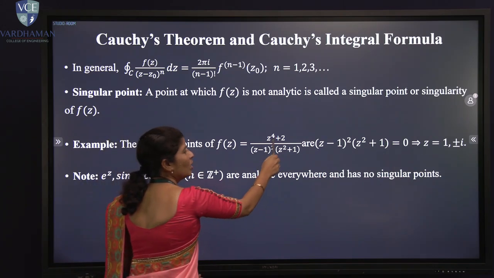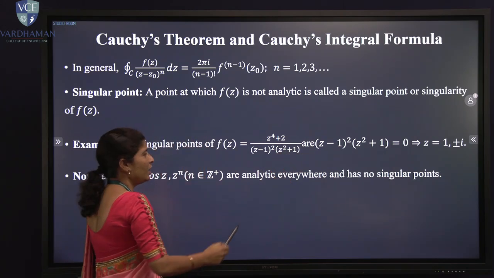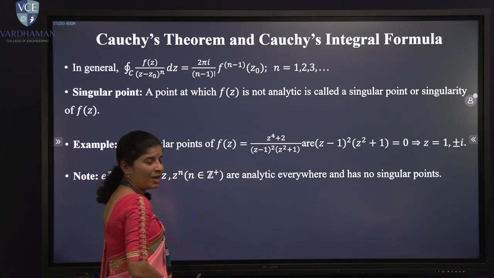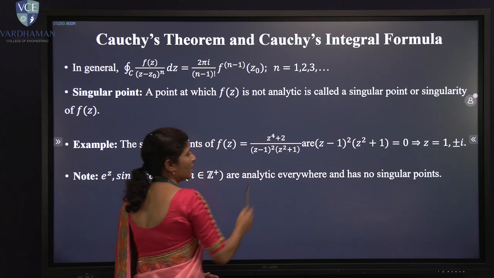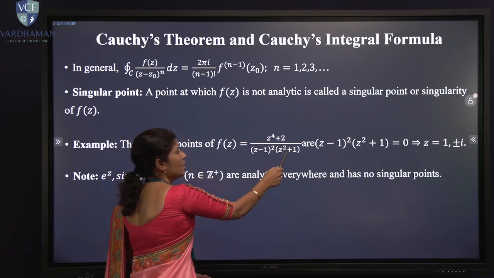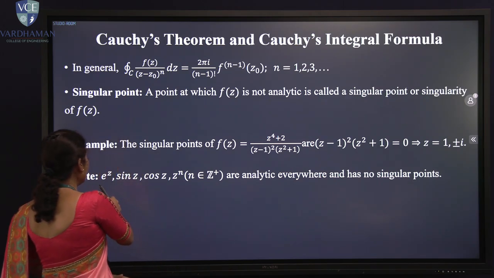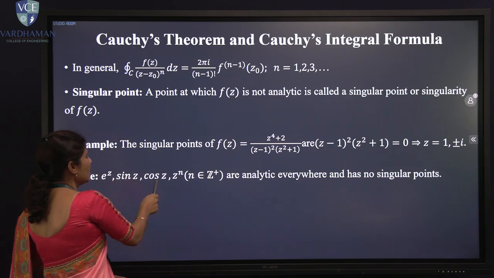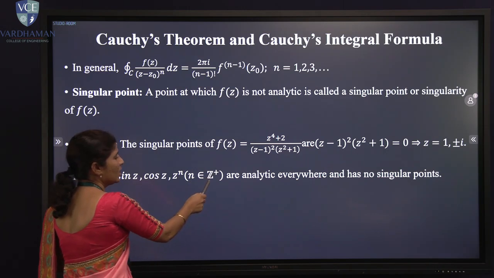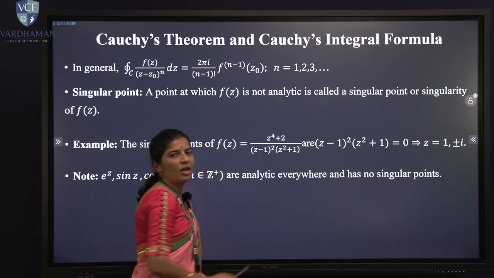To calculate the singular points, we equate the denominator to 0. Then we get z equal to 1 and z equal to plus or minus i. Here z equal to 1 has order 2 and z equal to plus or minus i has order 1. Now e raised to z, sin z, cos z, and z power n for positive values of n are analytic everywhere, so they have no singular points.